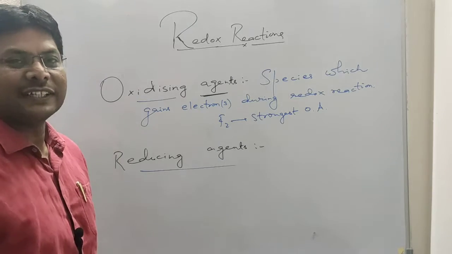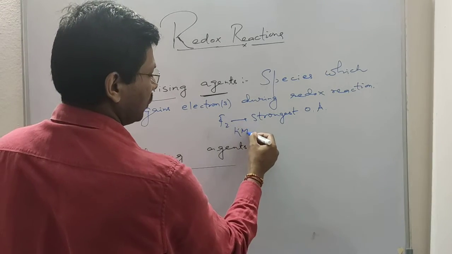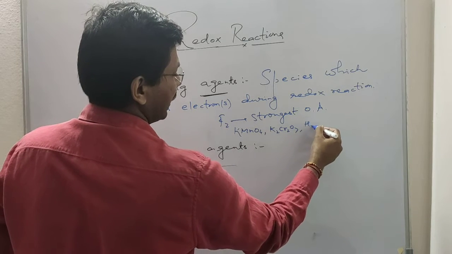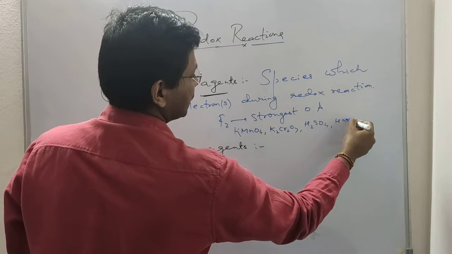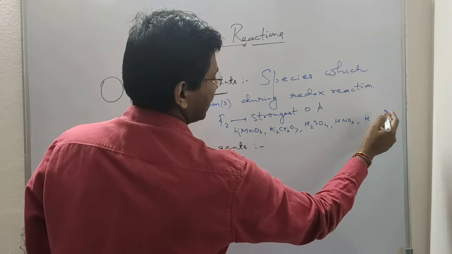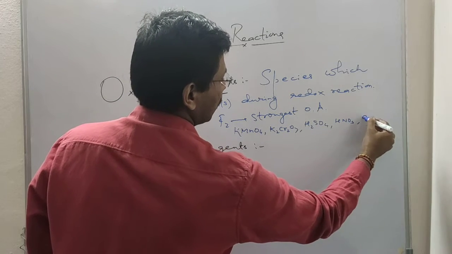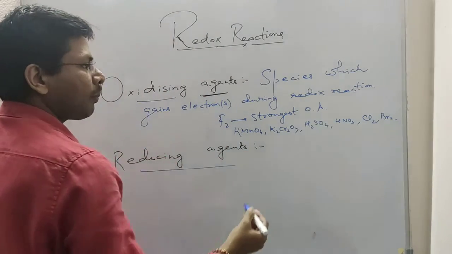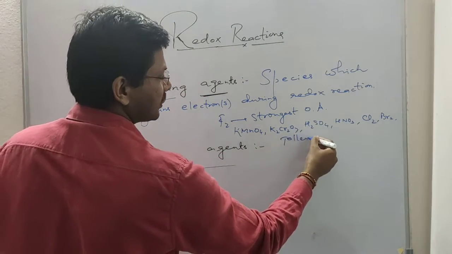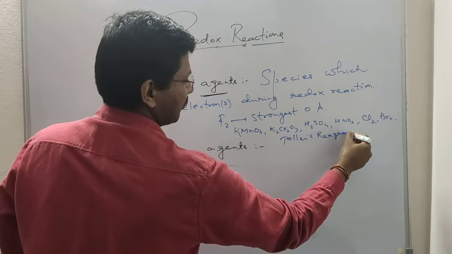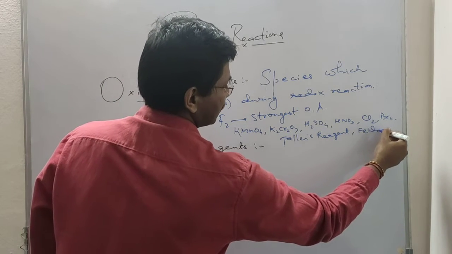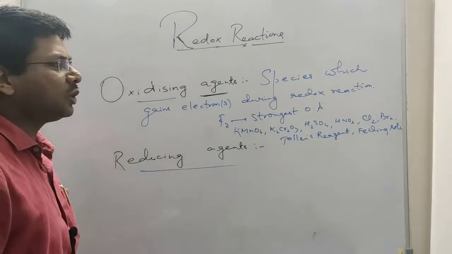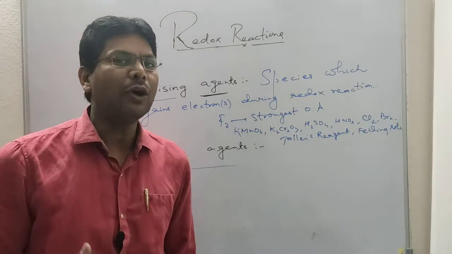Some other oxidizing agents are KMnO4, K2Cr2O7, H2SO4, HNO3, chlorine, bromine, Tollens reagent, Fehling solution, etc. Fehling solution and Tollens reagent are regarded as mild oxidizing agents.